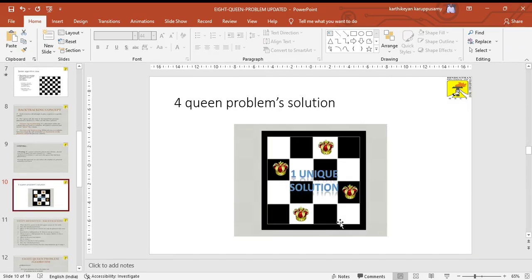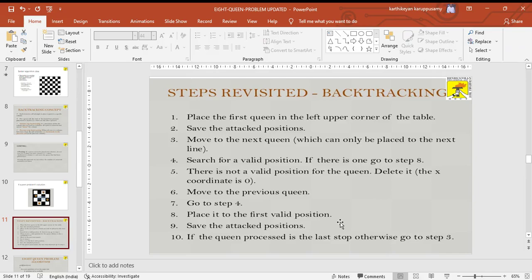This will be a 4 queens problem. This is also another problem. We have 4 queens, and we have to give the solution, placing the queens without attacking each other, and then we have to revisit the steps in backtracking for the 4 queens problem.